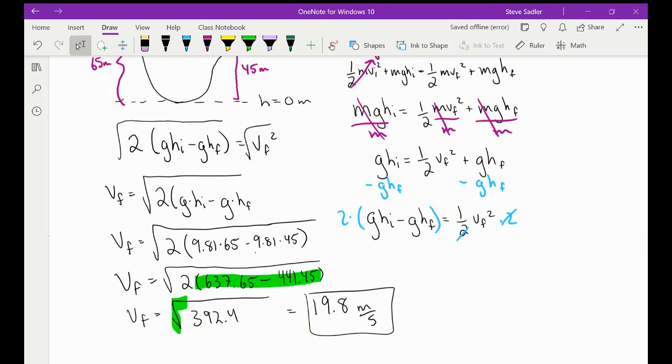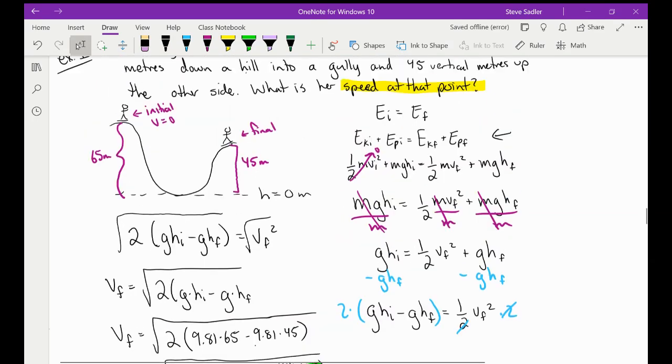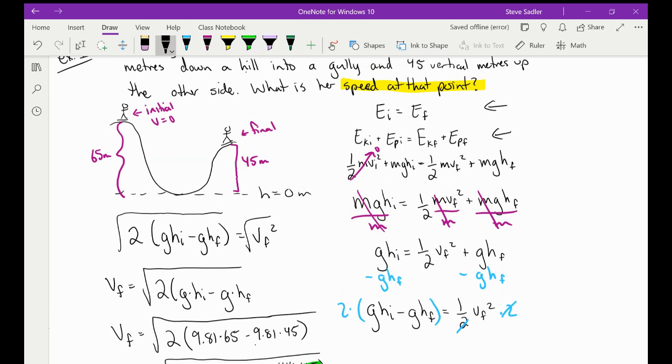So all your conservation of energy problems are going to start here. You can build it out and hopefully eliminate some of these. There's 4 terms, right? EK initial, EP initial, EK final, EP final. Hopefully some of those you can eliminate. Especially in this case, if we looked at the snowboarder dropping all the way down to height 0, then that EP final is 0. So there's a lot of different ways you can go about it.